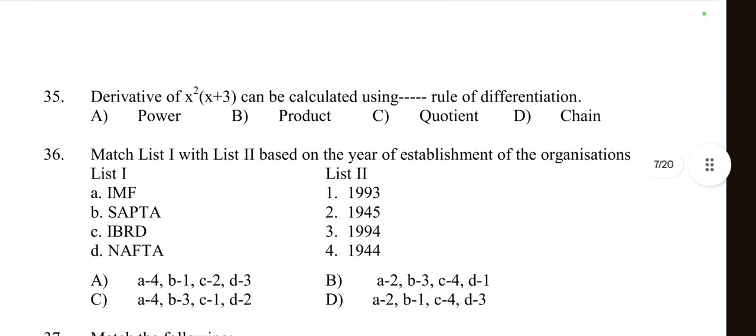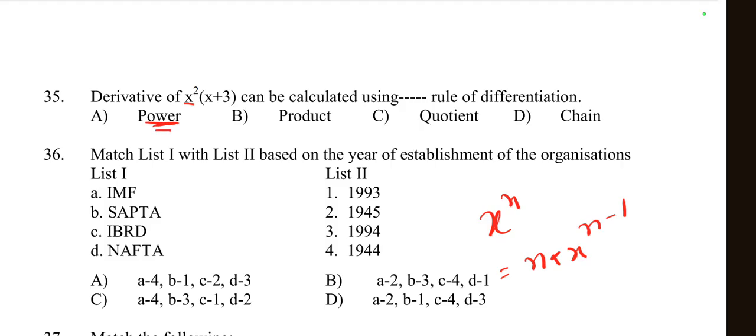Then come to question number 35. The derivative of x square into x plus 3 can be calculated using which rule of differentiation: power, product, quotient, or chain. So these are the different rules. The power rule is n into x to the power n minus 1. So this is not used here.